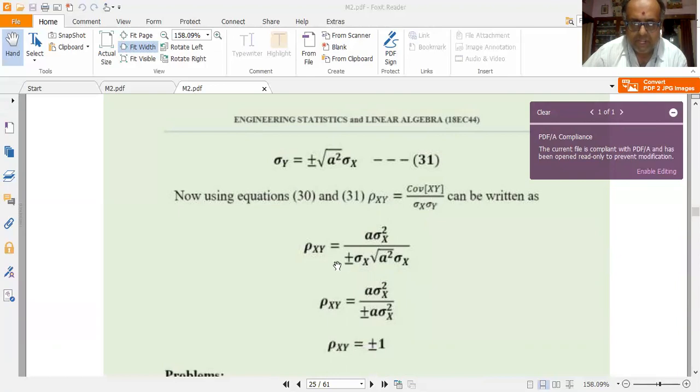So I get rho xy is equal to a sigma x squared divided by plus or minus sigma x into the root of a squared sigma x squared.